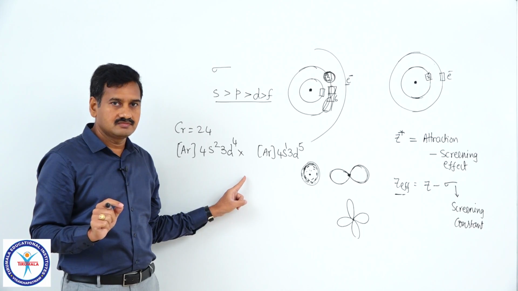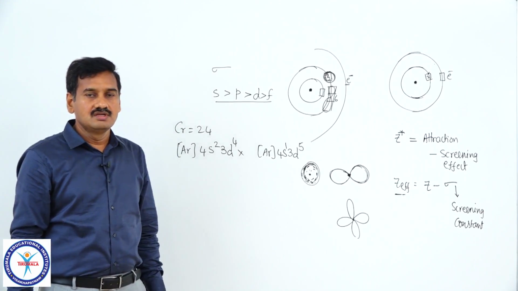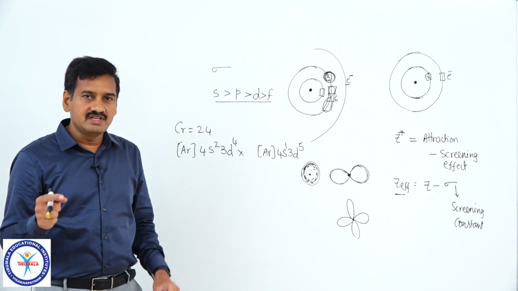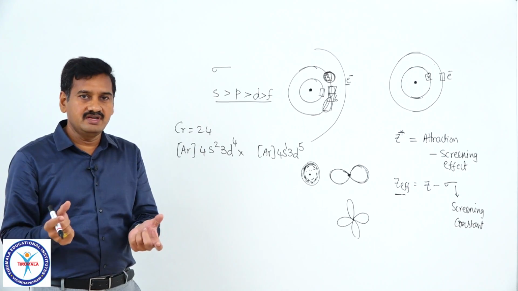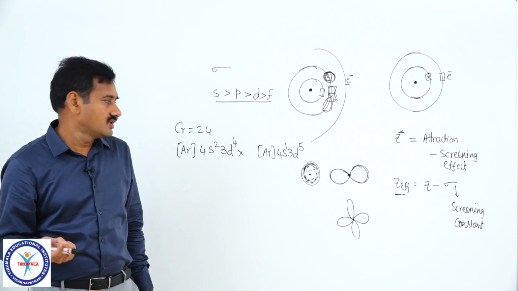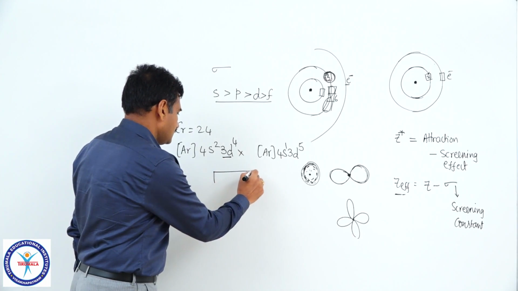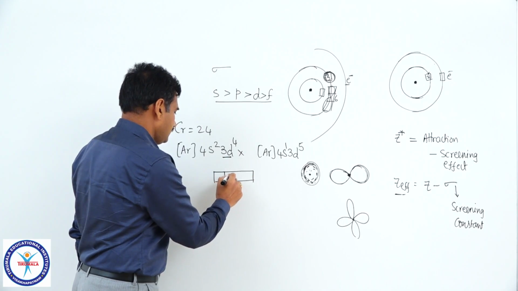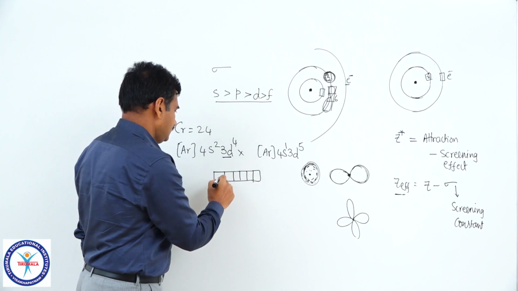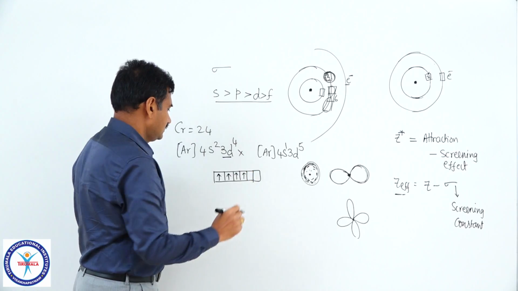Then there is another reason, that is the symmetry of the degenerate orbitals. If degenerate orbitals have a symmetric arrangement, then the atom will be extra stable. The s2 d4 configuration is this one.